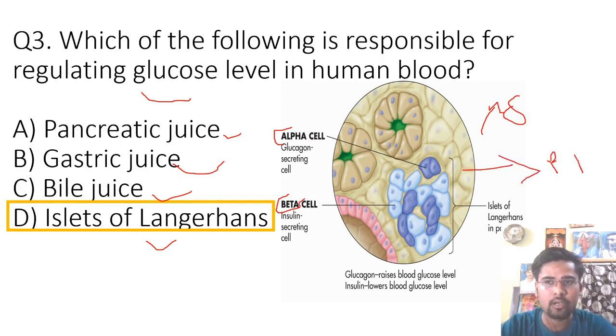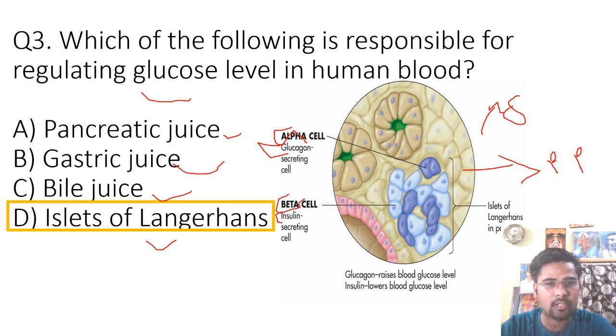So I tell you, alpha cell secretes a hormone called glucagon, and glucagon helps in converting glycogen into glucose. Glycogen is stored in the liver. And what is the function of insulin?